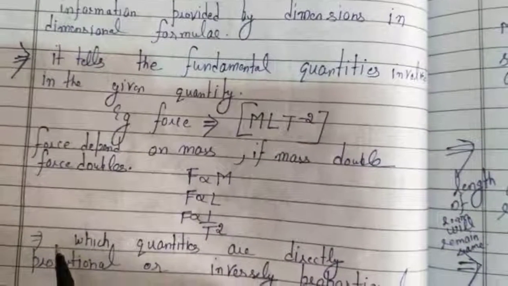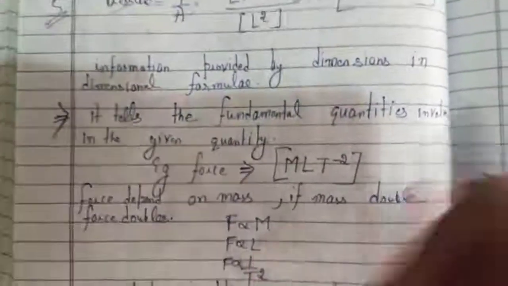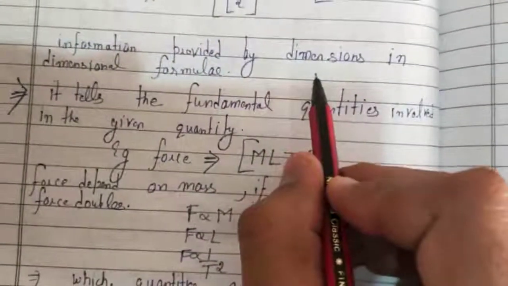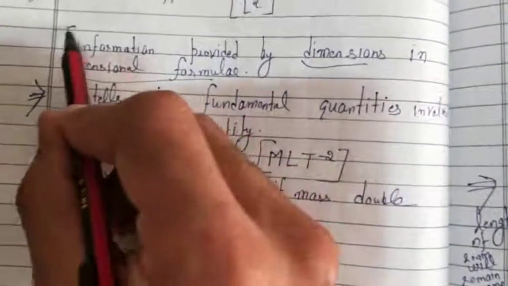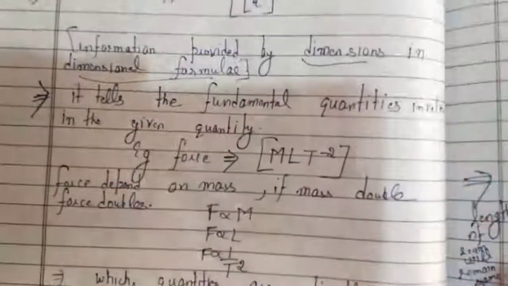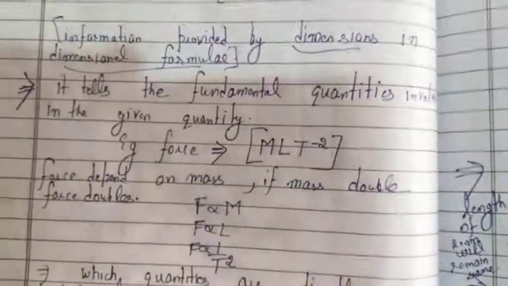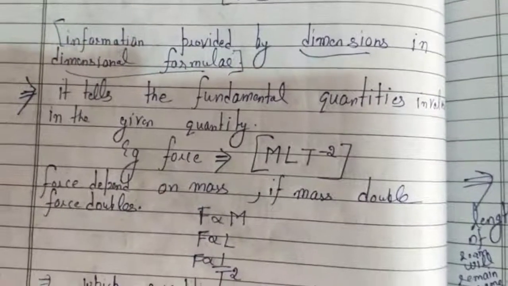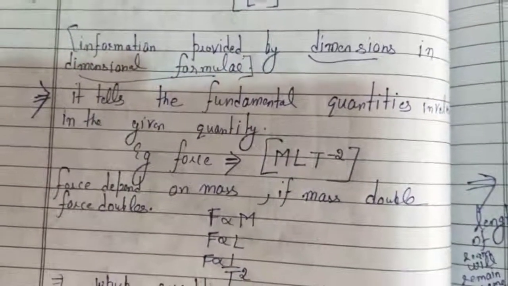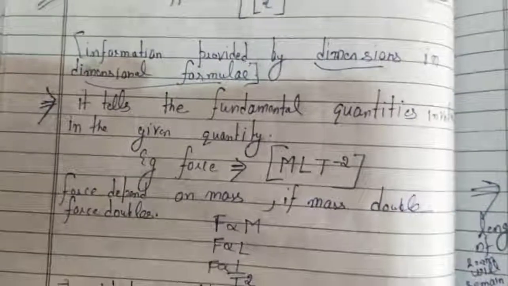So next topic is what is the information provided by dimensions in dimensional formula. That means where the dimensional formula is used and how the dimensional formula is useful to us. So this is going to be our next topic.